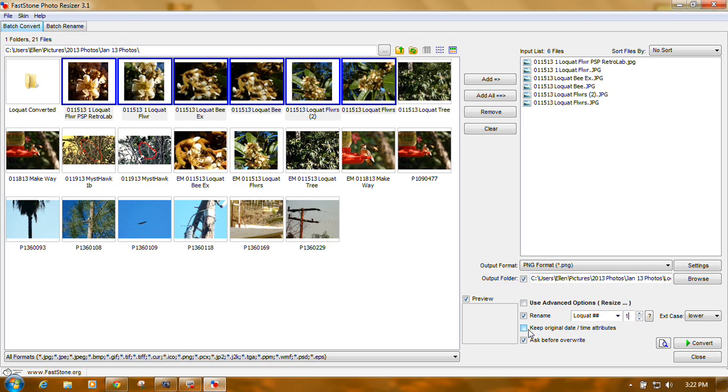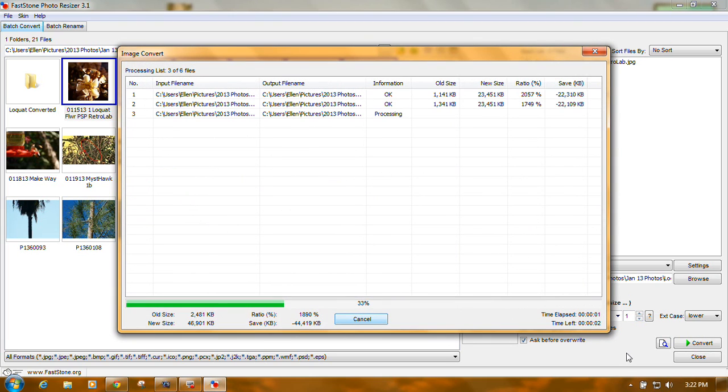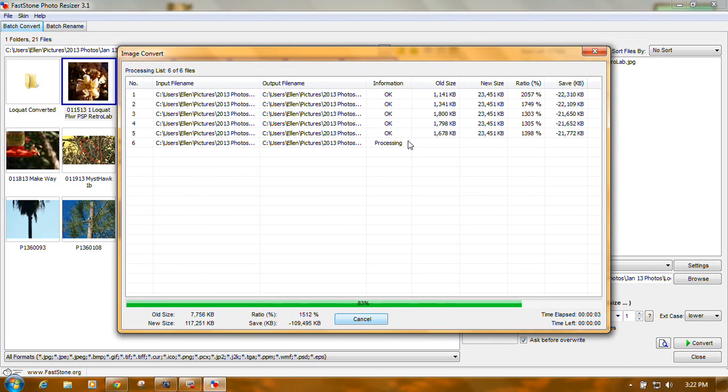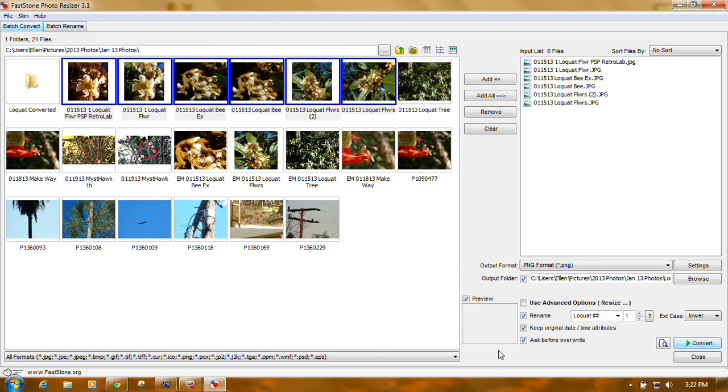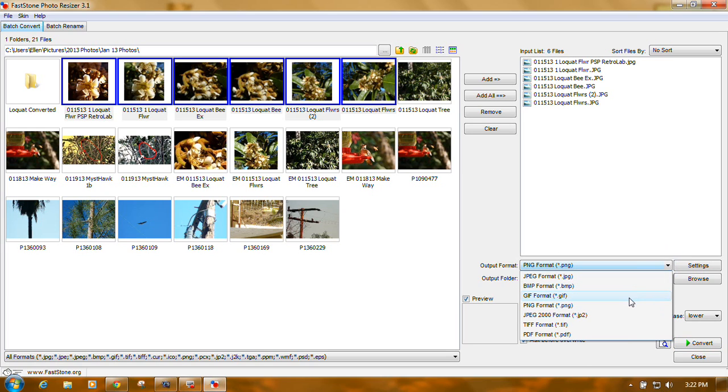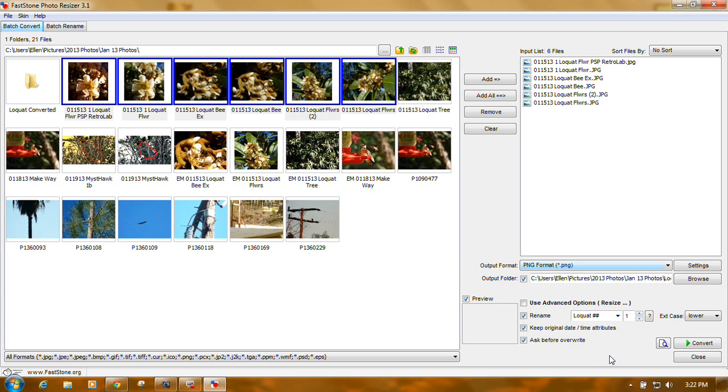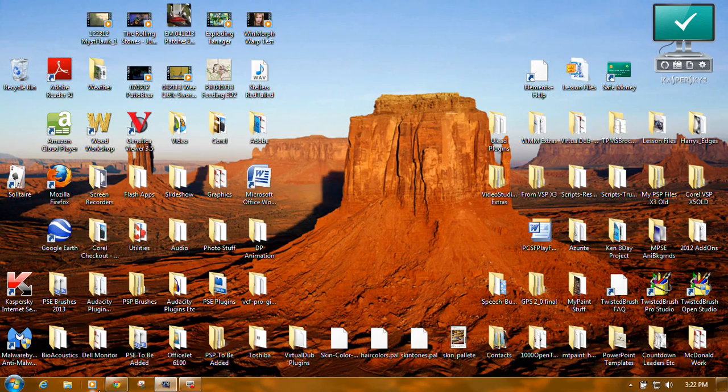Keep original date and time attributes, yes. And ask before overwriting, yes, should be check marked. Once all of that's finished, you just click convert, and you can watch it process here. Okay, and it's done already. Now when I was practicing doing this, for output format I selected GIF, which is a lot different, and it took about twice as long to process. But this is a really solid program. Okay, it's finished. Let's close it.